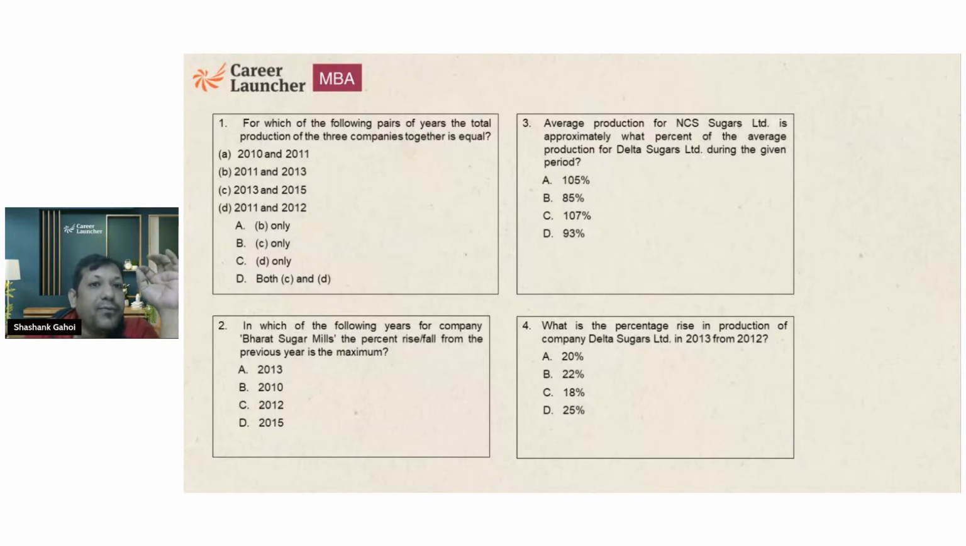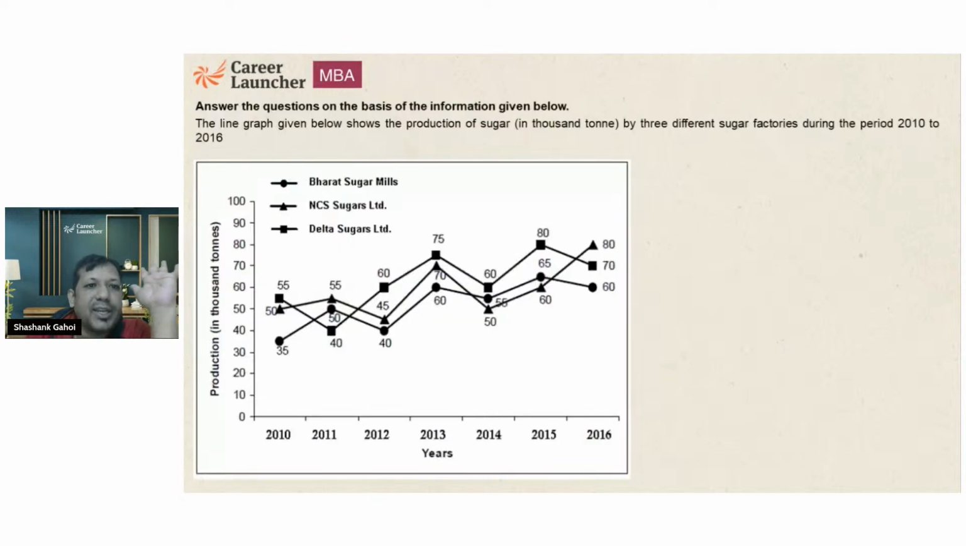For which of the following pairs of years total production of 3 companies is equal? 2010, 11, 11, 13, 13, 15, 11, 12. So 10, 11, 12, 13, and 15. Only for these 5 years I need to find out. For these 5 years I need to calculate the summation.